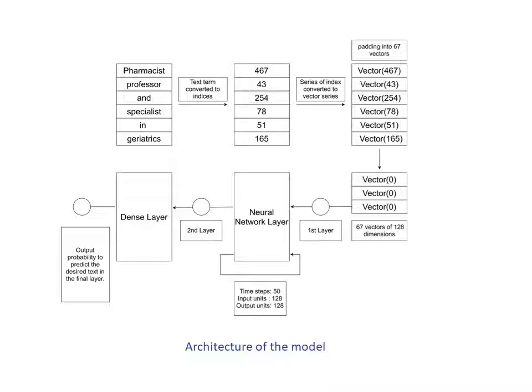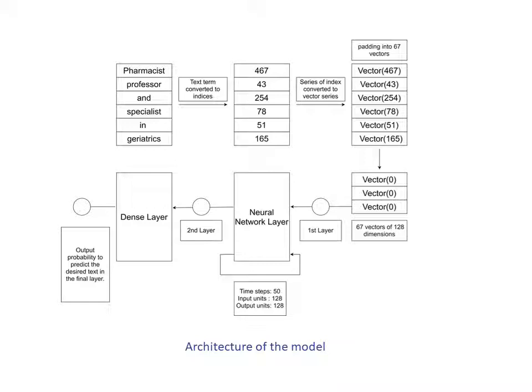In here, this is the text that we have obtained, which is the bio content. One user has described himself as a pharmacist, professor, and specialist in geriatrics. This was converted into indices in the vocabulary, and it was padded into 67 vectors. So this was its vector positions, and then it was rendered with 128 dimensions. So at first, in the first layer, it was fed in, and this is a neural network model.